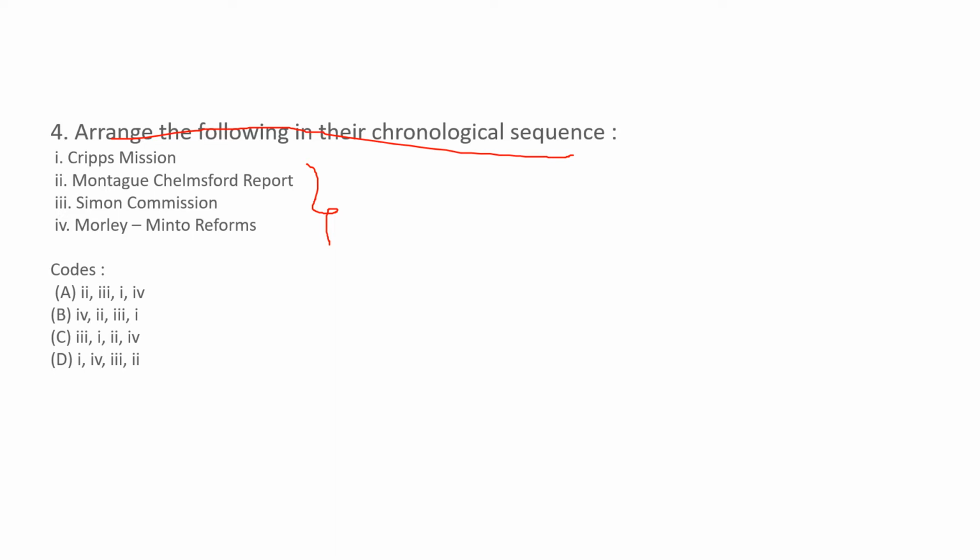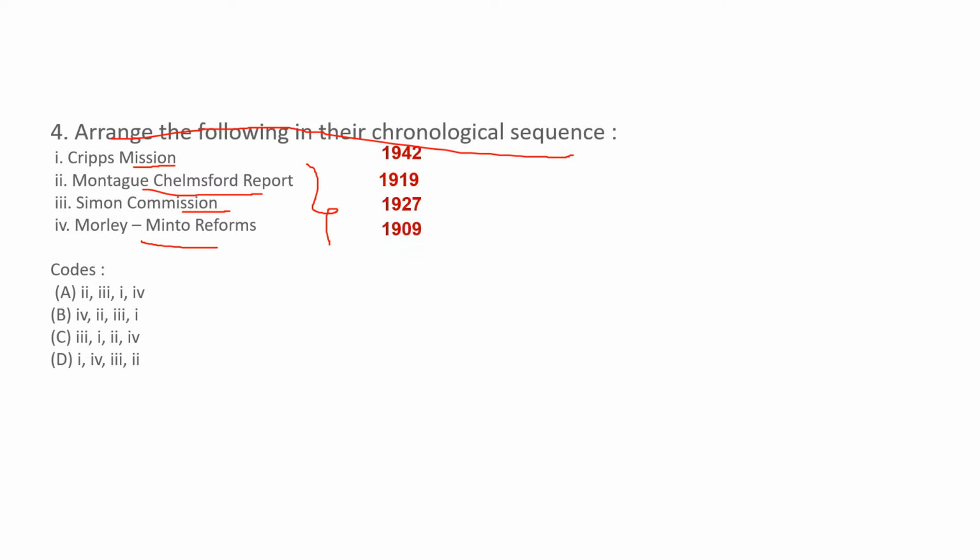First, Cripps Mission. It came in 1942. Then Montagu-Chelmsford Report. It came in 1919. Simon Commission. It came in 1927. Morley-Minto Reform. It came in 1909.